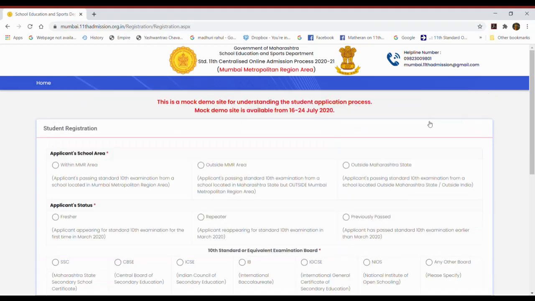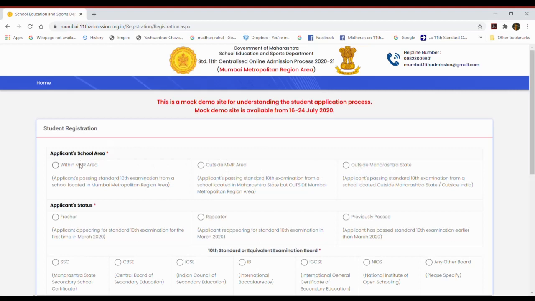Yes, this page will open. As you can see, this is the page for filling up the form and there are options. First option is applicant school area. There are three options under this: within MMR area, outside MMR area and outside Maharashtra state.